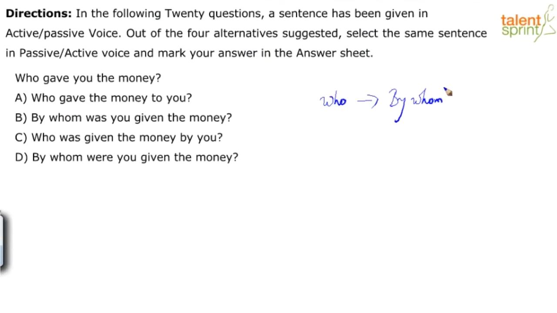Who gave the money to you? Incorrect. It's still an active voice. By whom was you given the money, or by whom were you given the money? What's the right option? Option D. Who was given the money to you? Again, illogical. Right? The answer is option D.